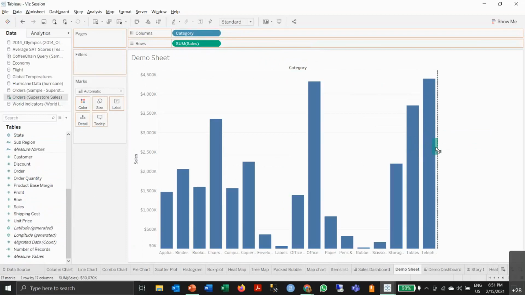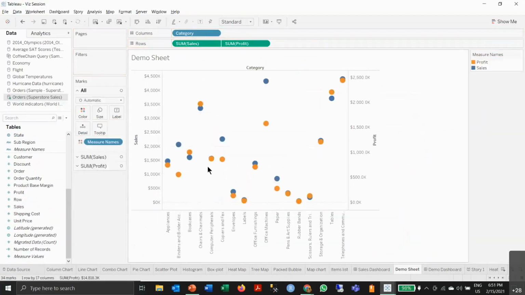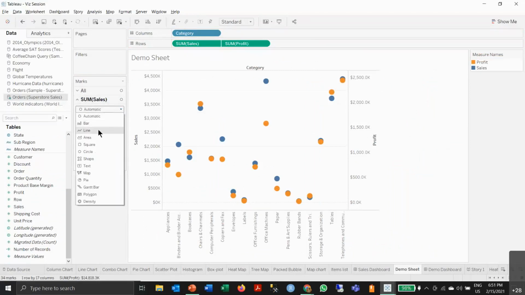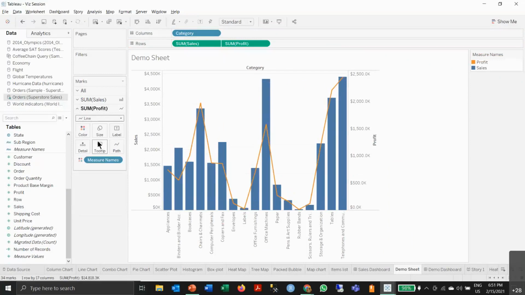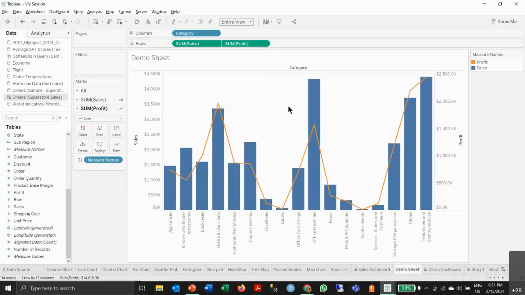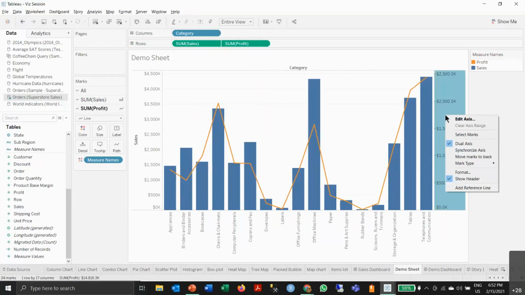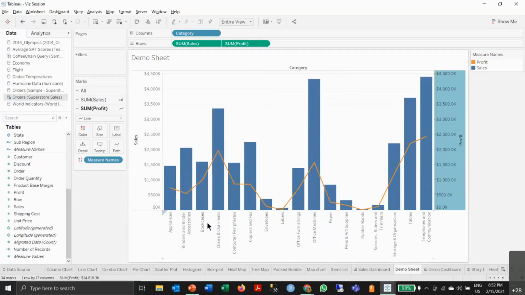You can do the same thing here. Click here and this will change it, but you don't want that. You can go to the individual ones. Let's say sales I want is as a bar, and for profit I want them as a line. So it will change here. Click on standard view, go to entire view, and your view changes. Okay, so again these axes don't match, so right click here, you click synchronize axis, and there you go, you have a combo chart.